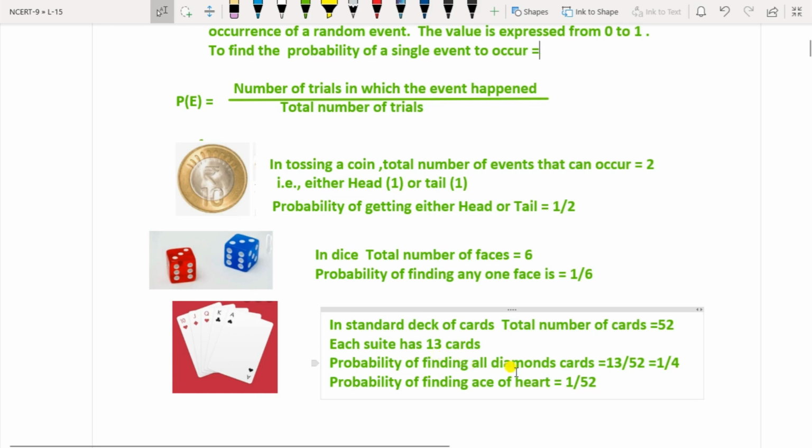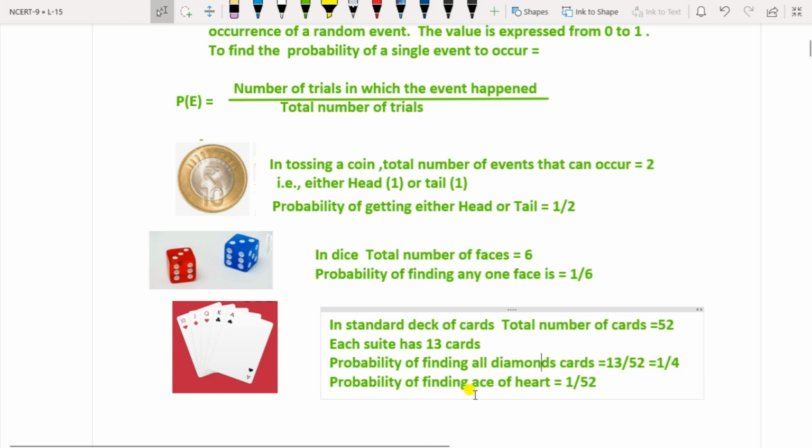So probability of finding all the diamonds will be 13 by 52, because each suit is of 13 cards. That is 1 by 4. You have to cancel this ratio and find it in the standard form.